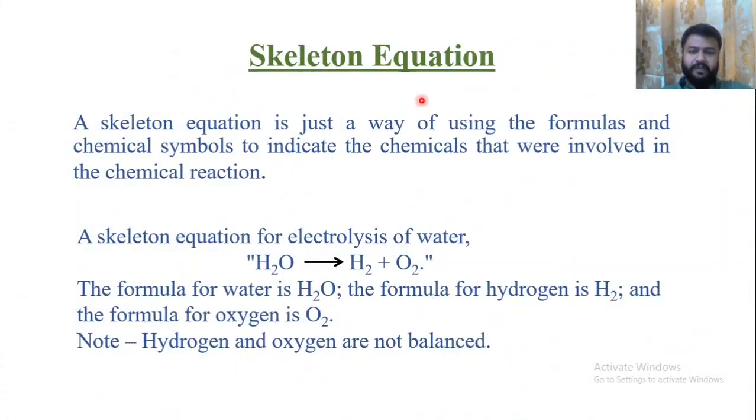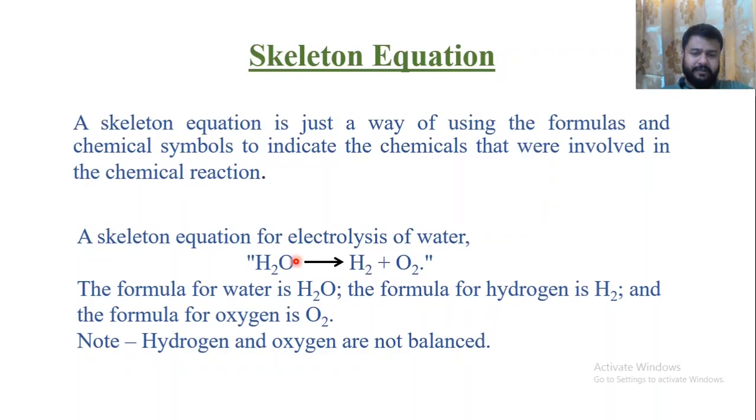Now skeletal equation. A skeletal equation is a slightly improved version of the word equation. In this, we use formulas and chemical symbols to indicate the chemicals, that is, the reactants and the products. For example, the skeletal equation for the electrolysis of water is H2O, that is water.